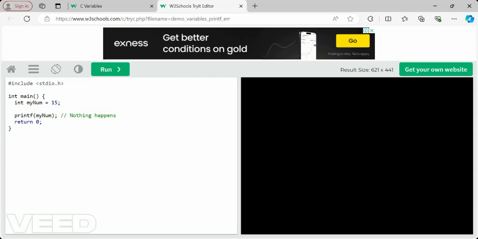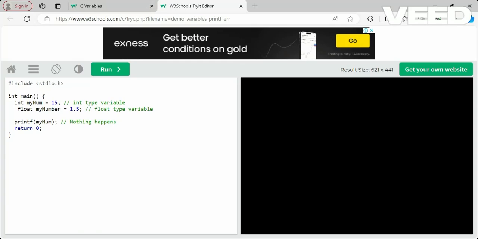So see, this is how we declare an integer, int type variable. Then we can have a float variable, my number, that is 1.5, which is a float. Like that you can also do a char with single quotes.